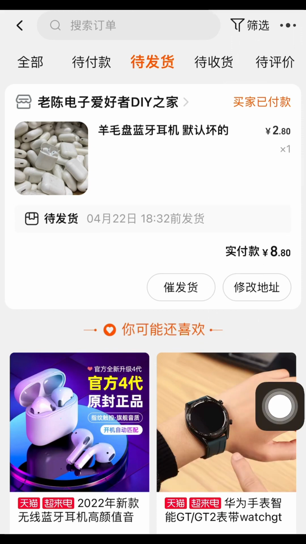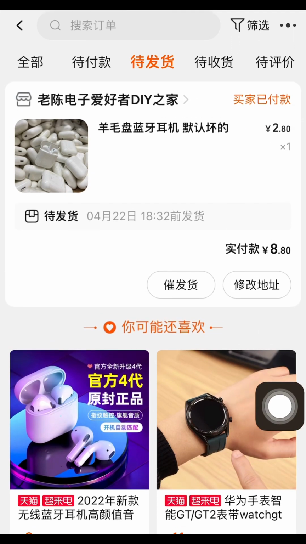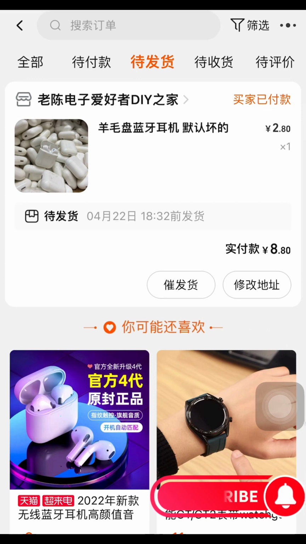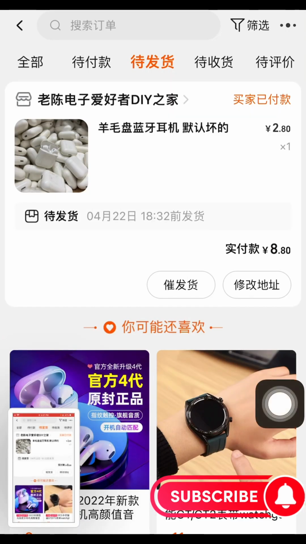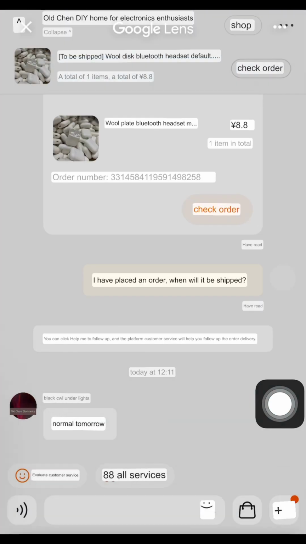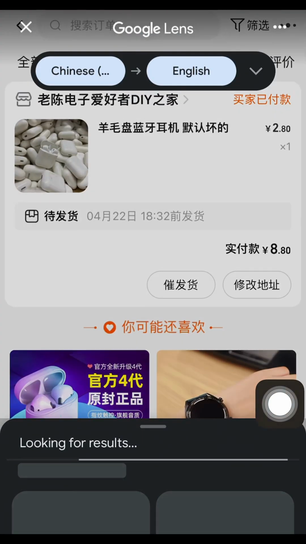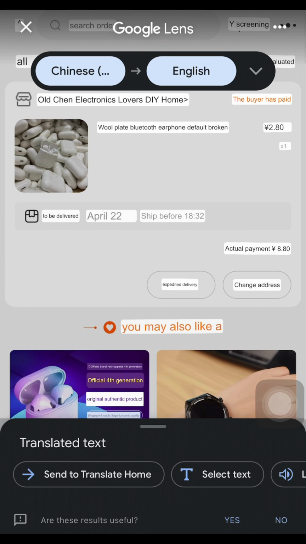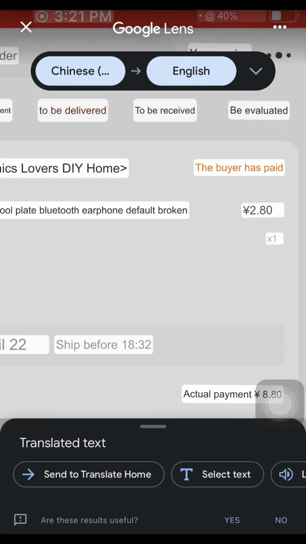This is a simple page where any order that you've bought, this is where you are going to be seeing them. Now let me do a simple screenshot here. I want to show you this translation. This is a Chinese website, right? Now I come to my Google Translator here, then open this to translate everything. So now you can see that the buyer has paid. This simply means that I've paid for this item and I used my card.